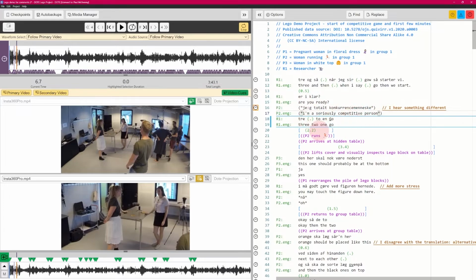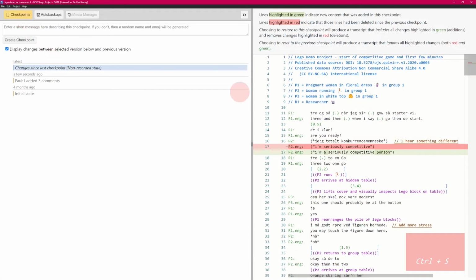And that's a change, which of course if we now save that, we can save that. We can also go to checkpoints and we'll see a change. Yep, now we see it says, oh, you added person and a. So we can make a new checkpoint. I corrected the translation on line 17. You can see the 17.